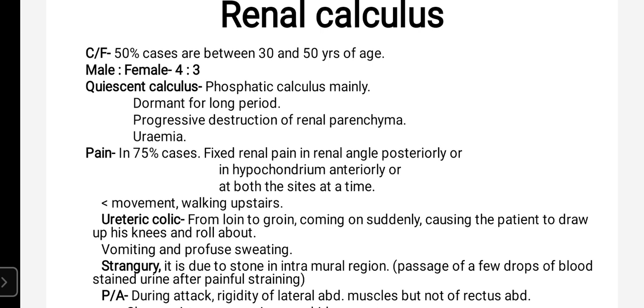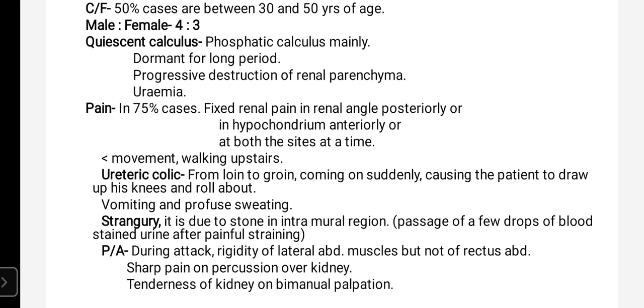Then the symptoms. The first one is pain, in 75% of cases.